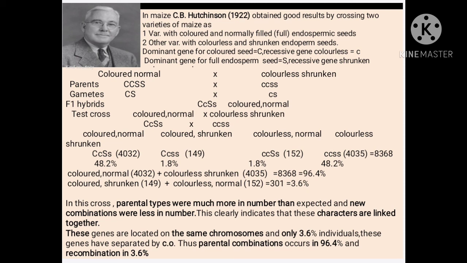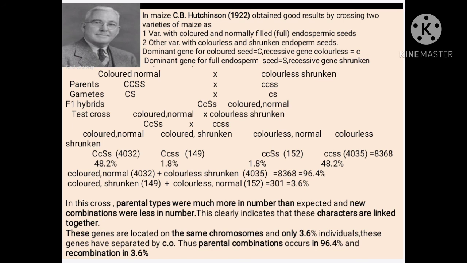When you made the cross between colored normal and colorless shrunken parental plants, the gametes are capital C, capital S and small c, small s. The F1 hybrids produced are capital C, small c, capital S, small s.